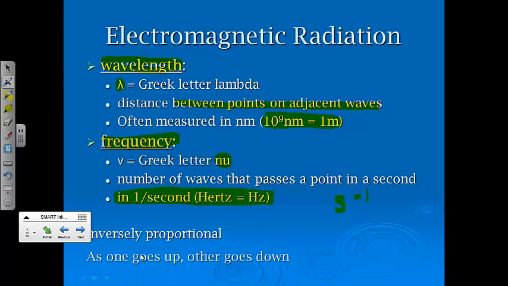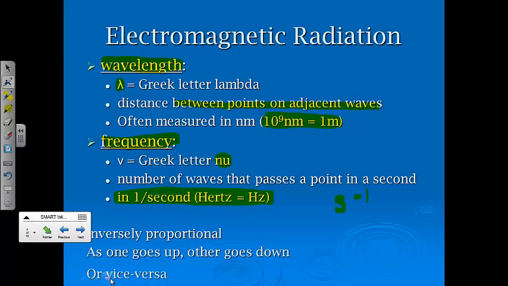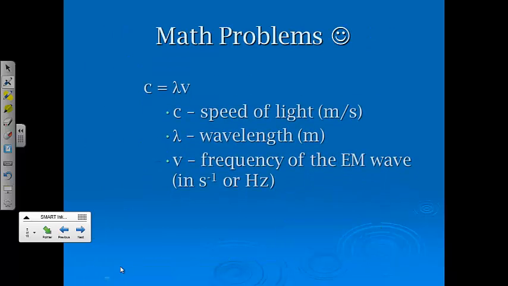And they're inversely proportional, which we just saw: as one goes up, the other goes down. In other words, the waves with the really long wavelengths have much smaller frequencies because they're not passing as often, and the ones with the really short wavelengths have very high frequencies. We'll demonstrate that with the Slinky. Remind me if I forget. And then here's the equation where c is the speed of light, 3.0 times 10 to the 8th meters per second. We've got wavelength and we've got frequency. Apparently that's really important.